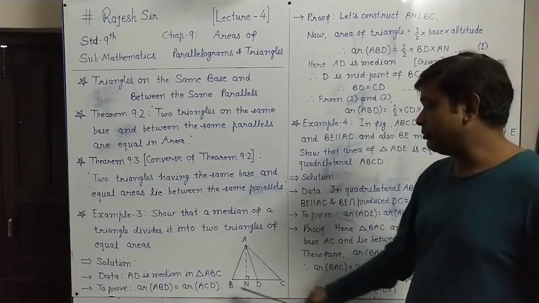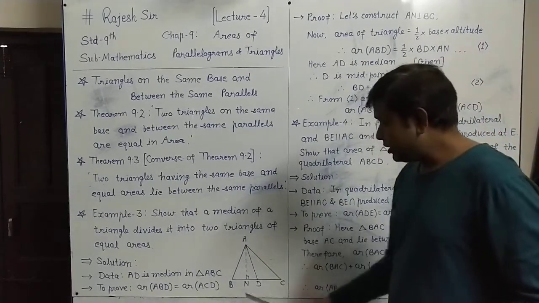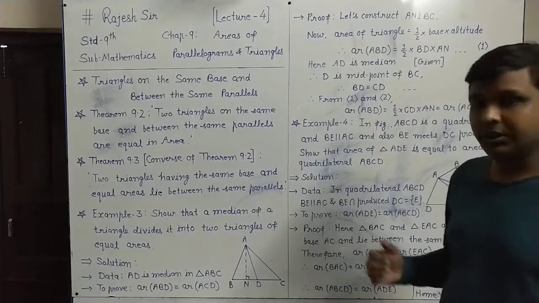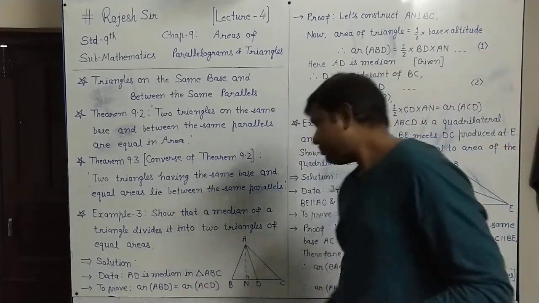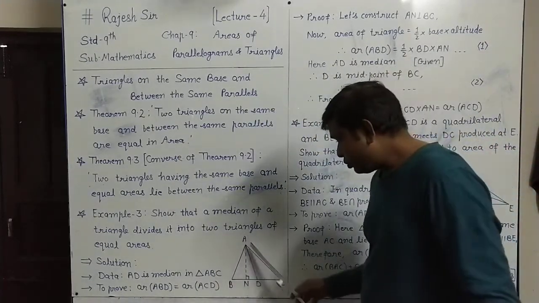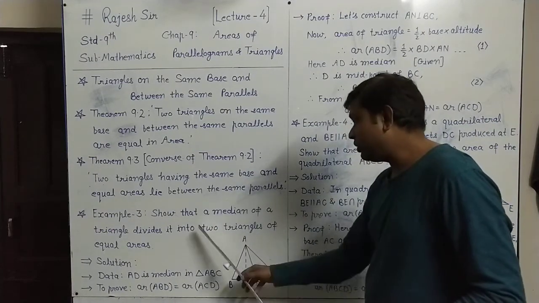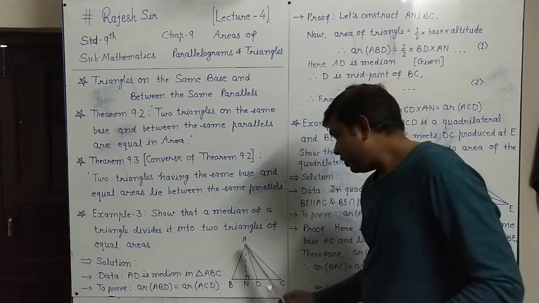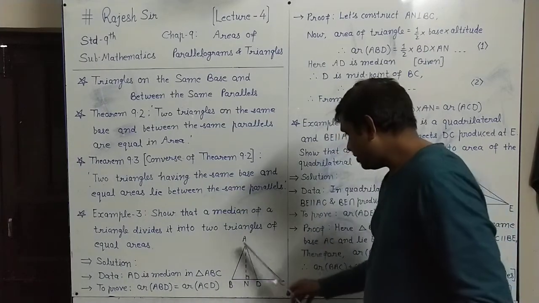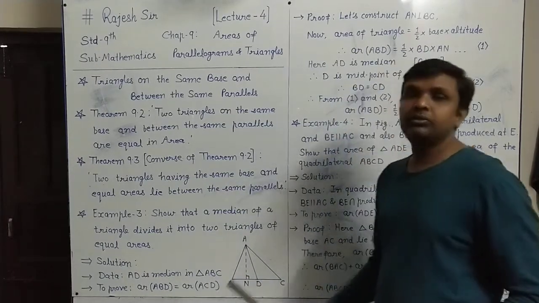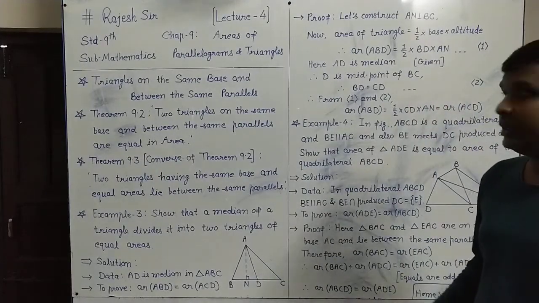This D is the midpoint of BC. So this AD is the median of triangle ABC, it is given. What to prove? Because of this median, the two triangles so formed, ABD and ACD, have equal area. So area of ABD equals area of ACD. This we want to prove here.